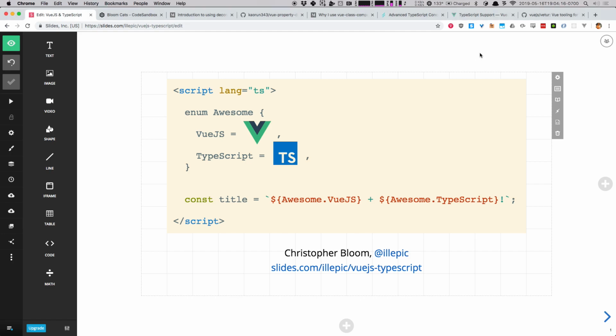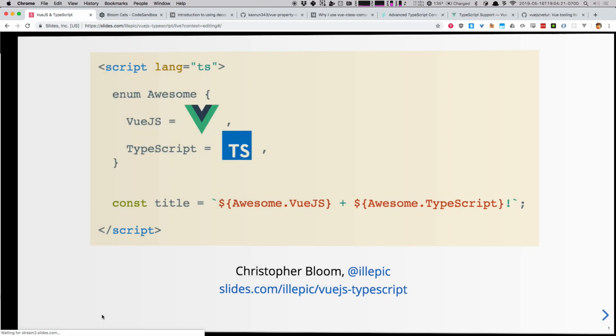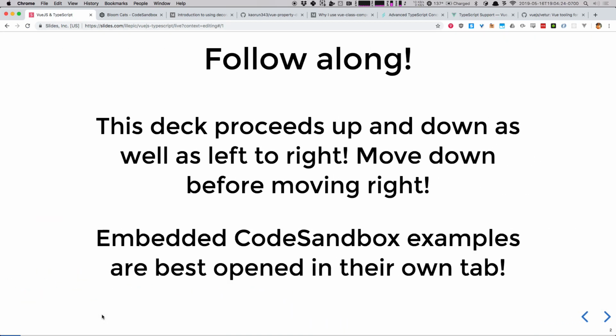If you end up finding this presentation online, make sure that you also hit down on some of the pages. It goes left and right, and then up and down. If you're looking for references for code samples and the stuff that we're building, come check it out. There's a lot of CodeSandbox embedded examples as well. Who here has messed with CodeSandbox? It is VS Code in your browser. It literally uses the full VS Code editor interface running inside of whatever magic they do. So check it out. Also a great way to get coding while you're on the internet.